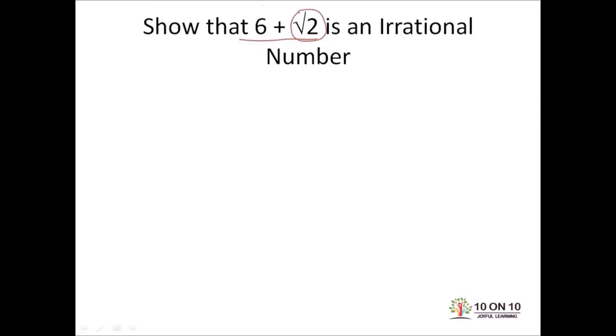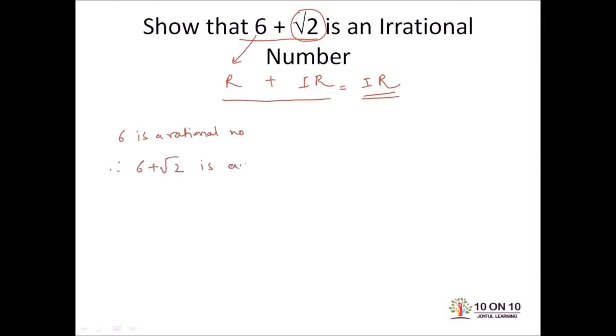So in our problem 6 is a rational number, root 2 we have proved that it is an irrational number, so the addition or subtraction or multiplication or division of these two numbers will be an irrational number. So you have to add an extra statement in this type of problem. First you have to prove that root 2 is an irrational number by following all the steps. उसके बाद आपको लिखना है कि since 6 is a rational number and rational plus irrational number will always be equal to irrational number, therefore 6 plus root 2 is an irrational number. So this is how you will solve all the problems which are in this exercise.